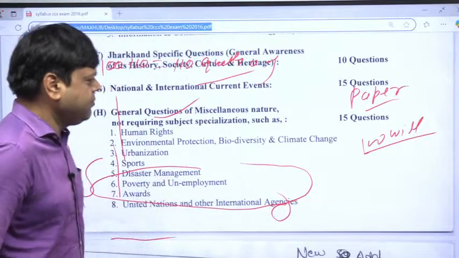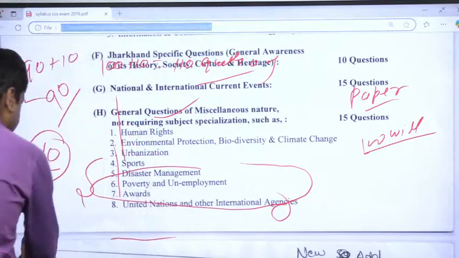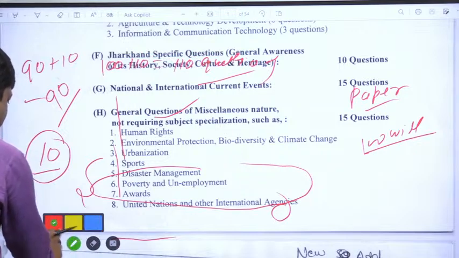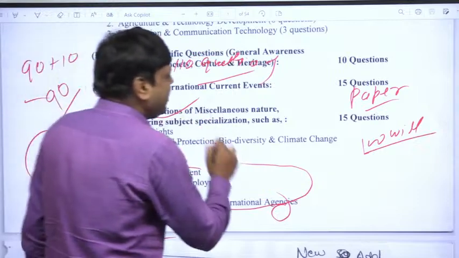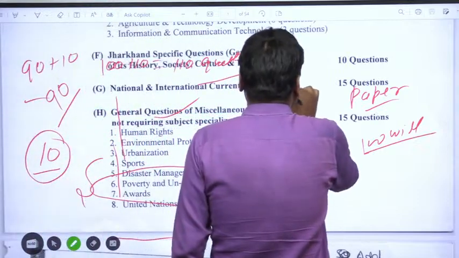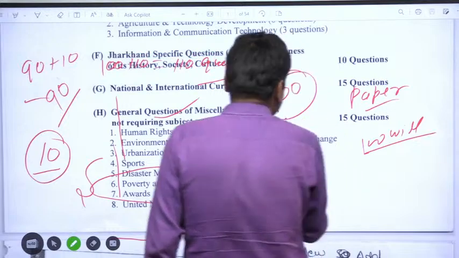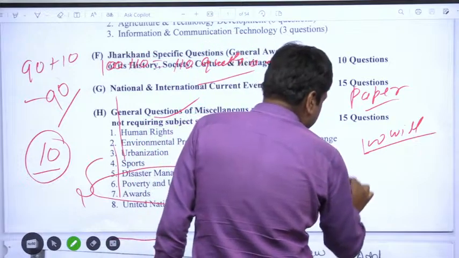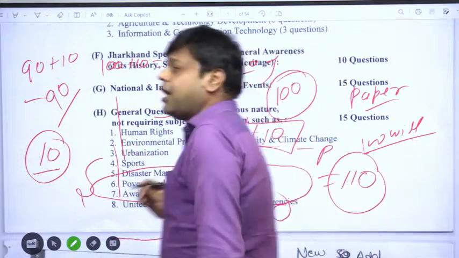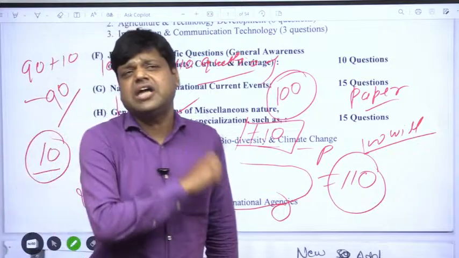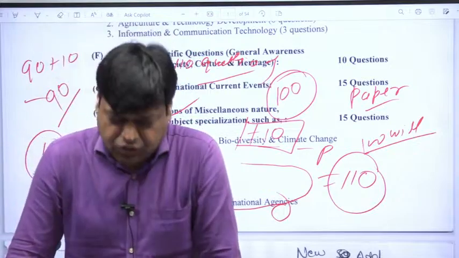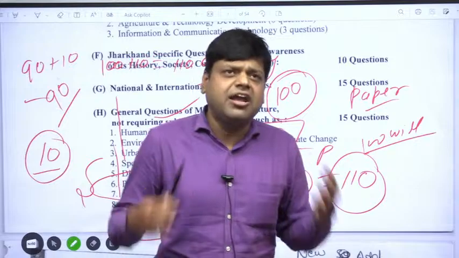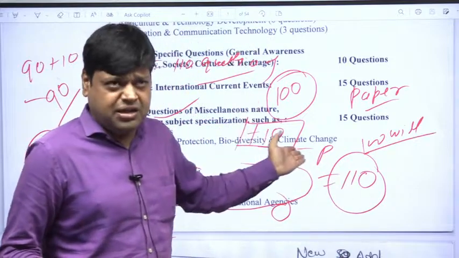So 200 numbers, and all questions will be Jharkhand specific. The questions asked from Jharkhand will be 100 in paper 2 and 10 questions in paper 1. So 110. So you have to devote much time to Jharkhand specific topics. Without studying Jharkhand specific topics, it would be very hard to get through this preliminary examination.